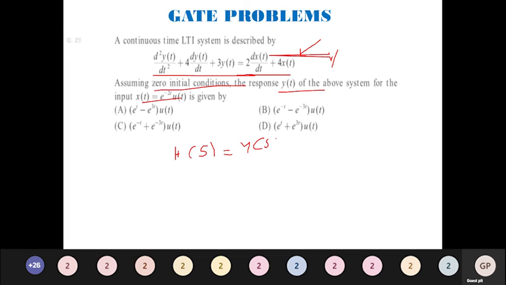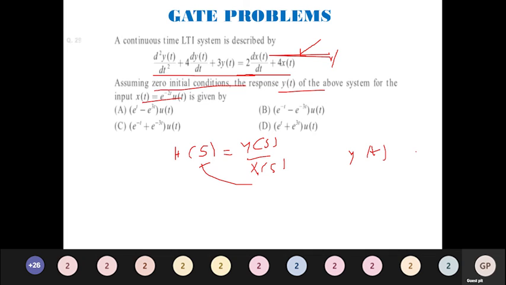So you have Y of s from this side and X of s here. When you do it, you will get X of s. Then you have to substitute this X of s here. Then take the inverse transform and you will have y of t. So you bring this here, multiply, take the inverse, and you will get the answer.